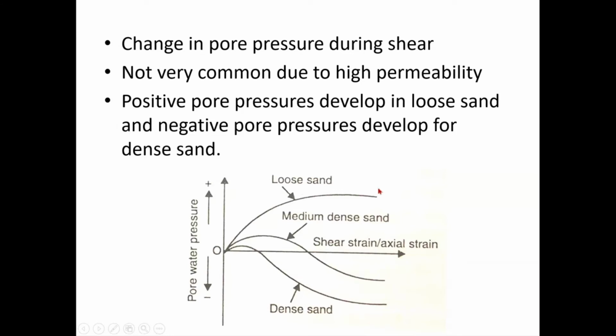So loose sand is similar to normally consolidated clay. So pore pressure will generate in normally consolidated clay and over time it will dissipate. But in the case of dense sand, analogous to over consolidated clay, it will be negative. As you can see here, your dense sand behavior is similar to that of over consolidated clay, and loose sand behavior is similar to that of normally consolidated clay, right? So this is the variation of pore pressure in loose sand, dense sand, and medium dense sand. Similarly, loose sand is analogous to normally consolidated clay, and dense sand is analogous to over consolidated clay.